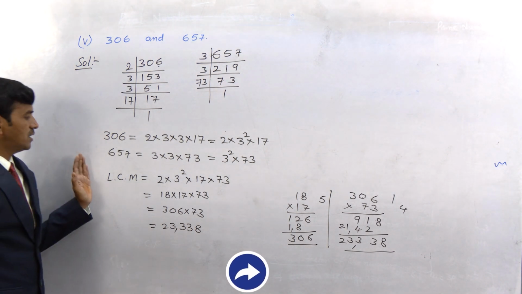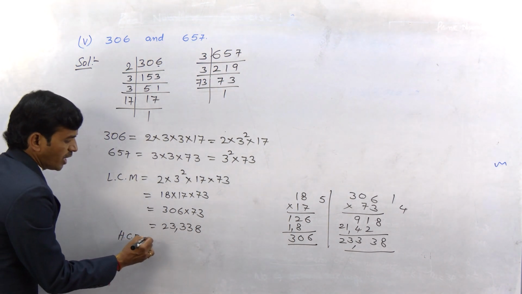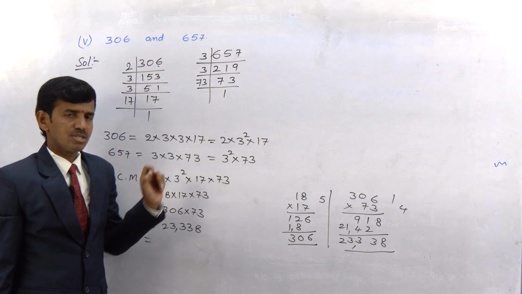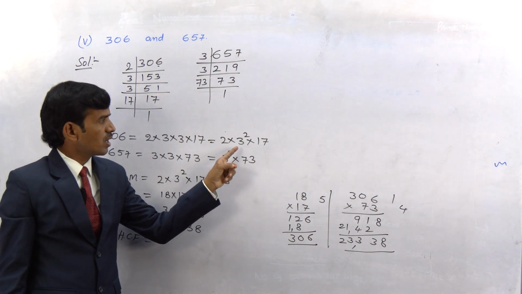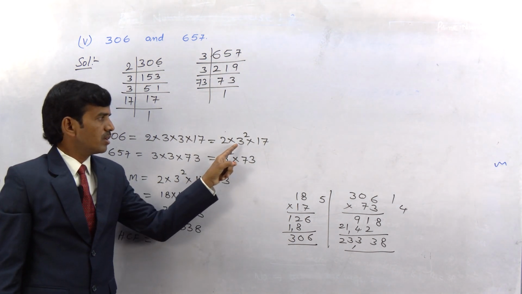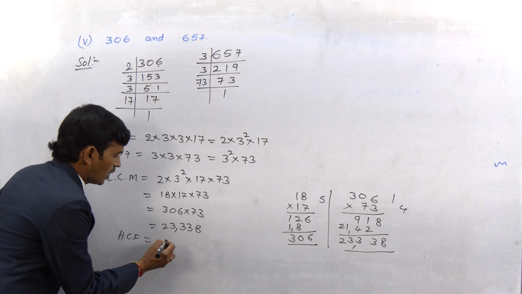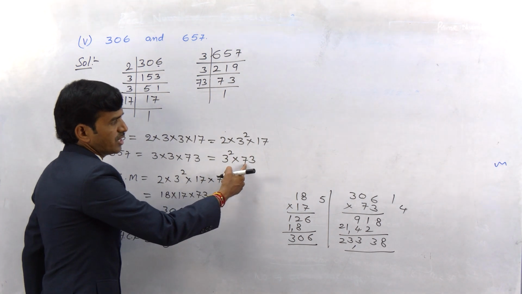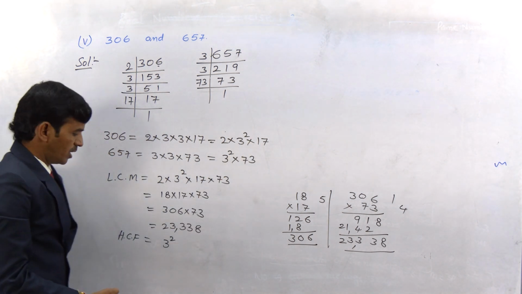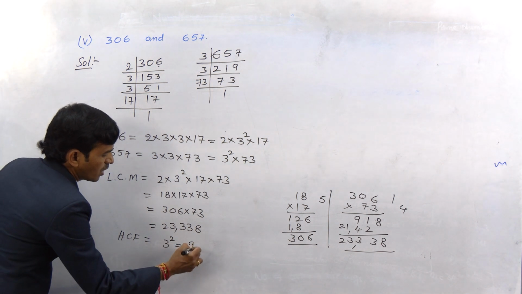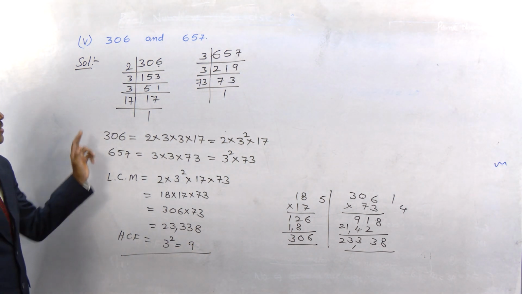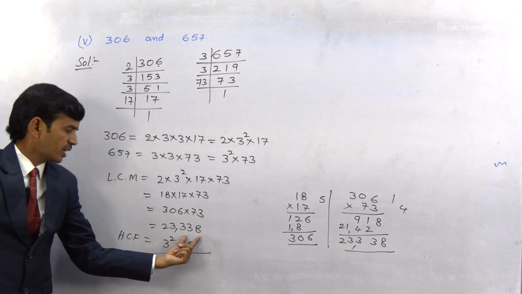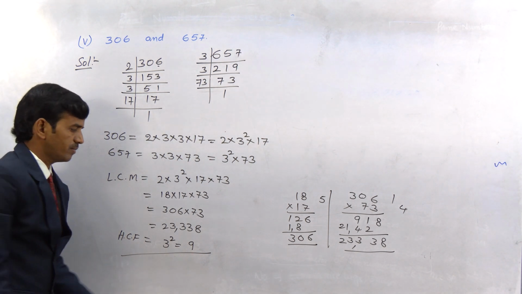Now let's find their HCF. What do you mean by HCF? HCF is nothing but the product of common primes with the lowest powers. What are the primes common in this? 2 is not common, 3 is common. So we can write 3 square. 3 square and 3 square, among that 3 square is common. Next 73 is not common, 17 also is not common. Therefore HCF is equal to 3 square, nothing but 9. So the LCM of the given two numbers 306 and 657 is 23,338. Their HCF is 9.